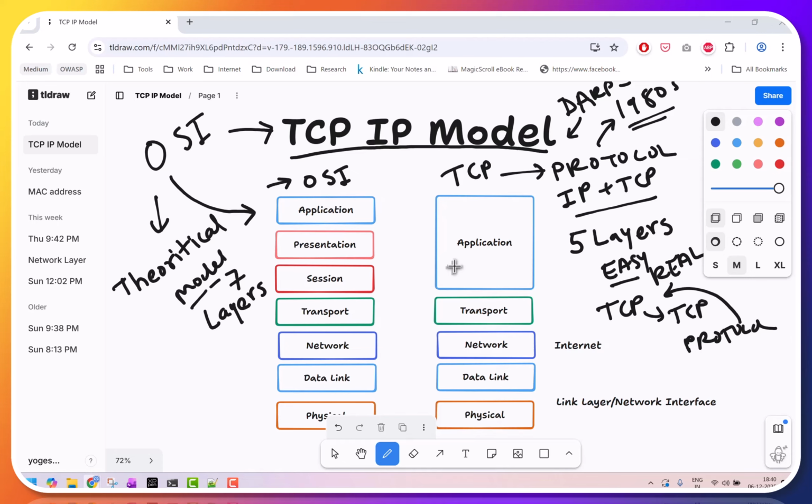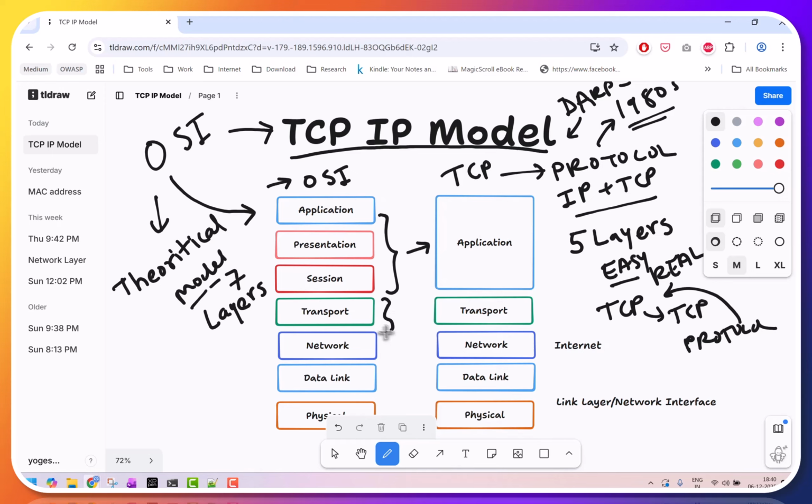He uploads a file, does emailing, web browsing, file transfer. All these tasks come under application. It provides a protocol for user-level communication and handles data formatting, encryption, compression. Whatever these 3 layers do in OSI, this application layer does the same thing in TCP.